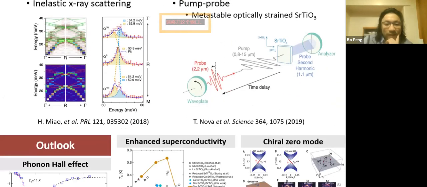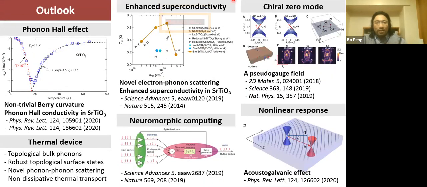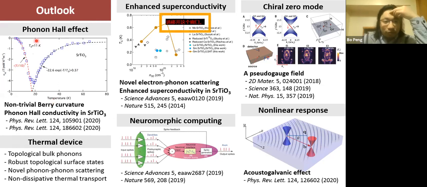And an outlook for our discovery is that these topological features will provide new understanding for some known effects in oxide perovskites, such as phonon Hall conductivity, or even ferroelectricity, because we know phonon Hall conductivity and ferroelectricity are related to a non-trivial Berry curvature. And the topological phonons also have non-trivial Berry curvature.